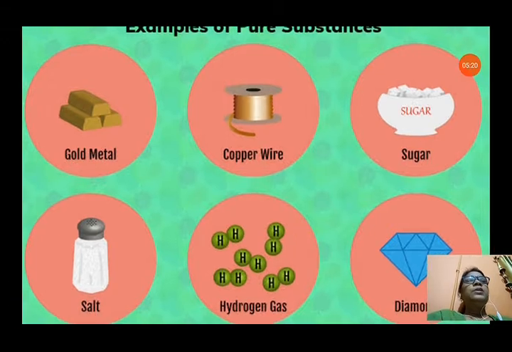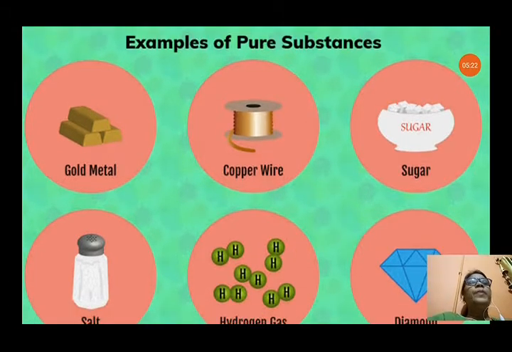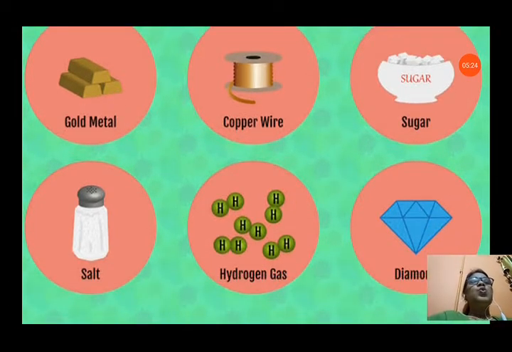Examples of pure substances. These are pure substances. You can see gold metal, copper wire, sugar, salt, hydrogen gas, diamond. If you break these things, you will get only the same single kind of atom or particle. If you break sugar, we will get only sugar. If you break salt, we will get only salt. Hydrogen gas, we will get the atoms of hydrogen only. In gold metal also we will get the atoms of gold only. So they are of a single kind.